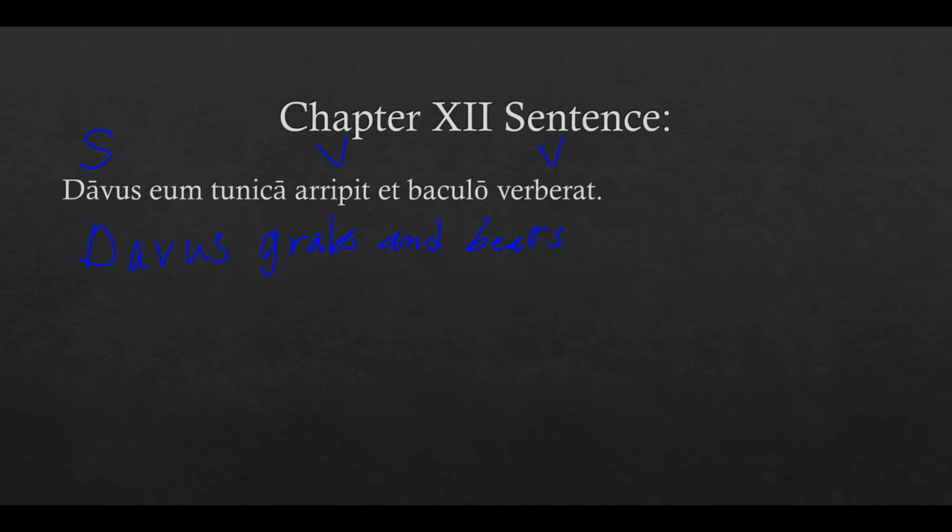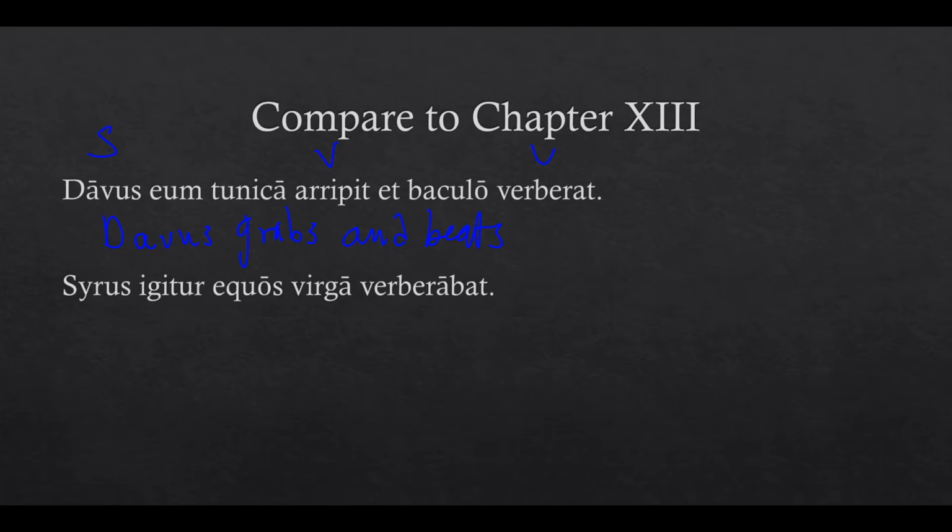Let's take a look at a comparison with a different sentence. Alright, here we have a sentence from this chapter. Let's look at our subject and our verb. We have Cyrus, and from the chapter vocabulary, we're going to translate this word a little differently.